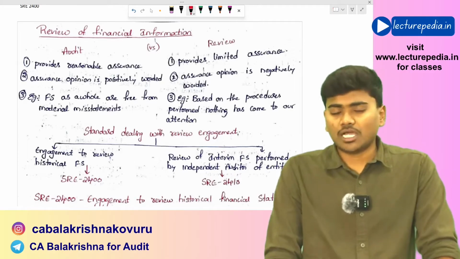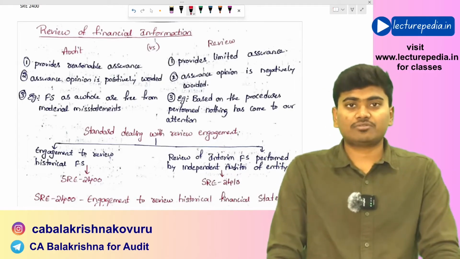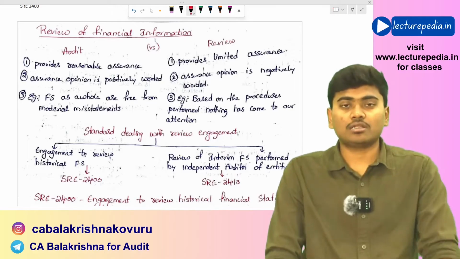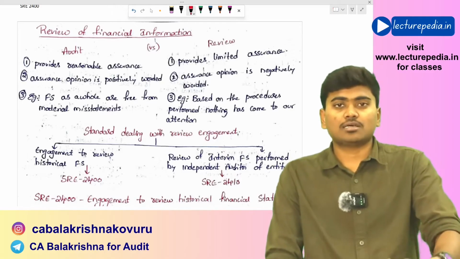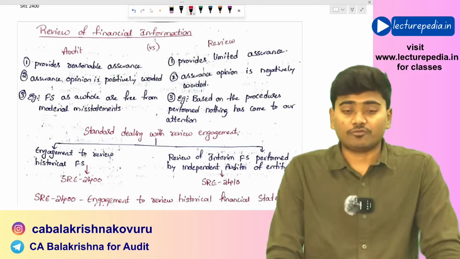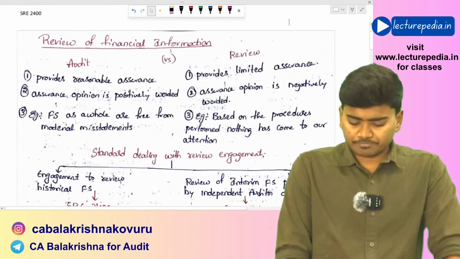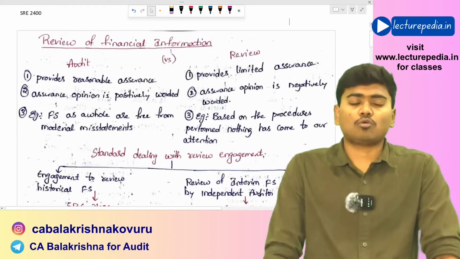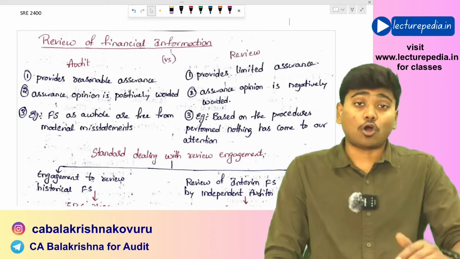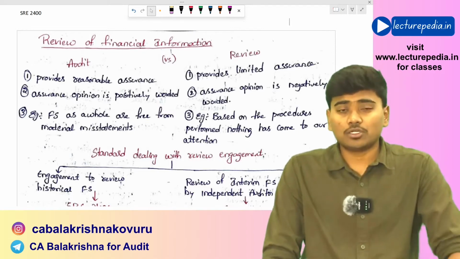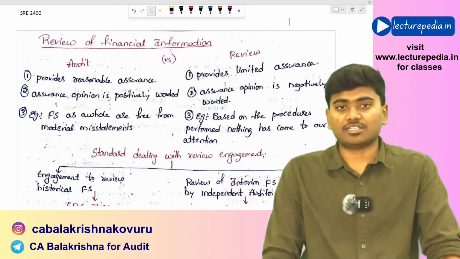I'll be explaining what is the difference between SRE 2400 and 2410, when you should apply SRE 2400, and when you should apply SRE 2410. First of all, we'll understand what is meant by a review, what is the difference between audit and a review, who will conduct audit, and who will conduct review.